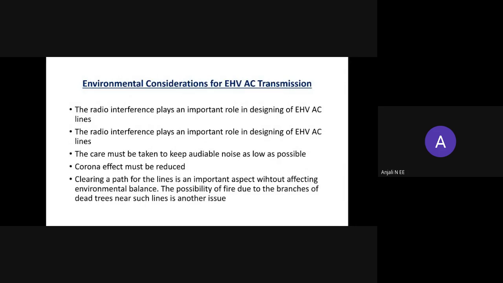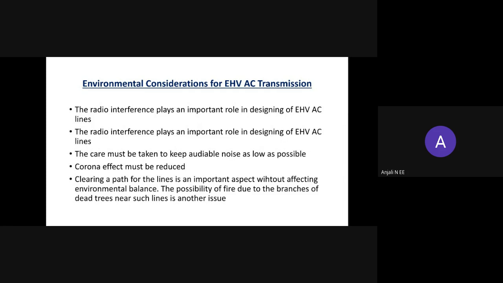Care must be taken to keep audible noise as low as possible. For a large voltage, a hissing sound is generated due to corona, which can be easily heard and affects the environment. The humming noise from transformers and other electrical equipment also creates audible noise. So care must be taken to keep such audible noise as low as possible. The corona effect and ozone gas discharge at the time of corona affect the environment, so the corona effect must be reduced.